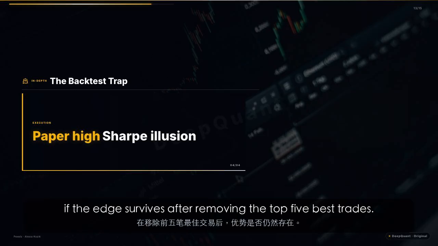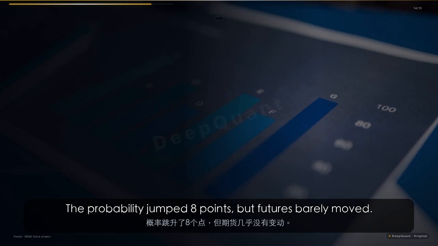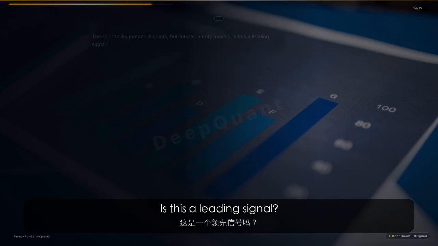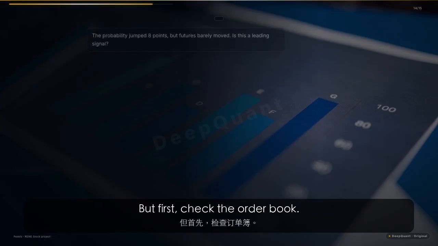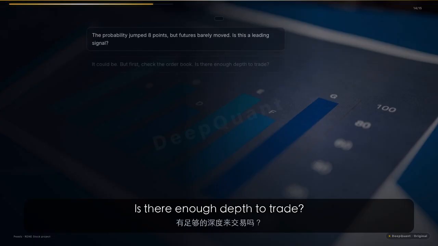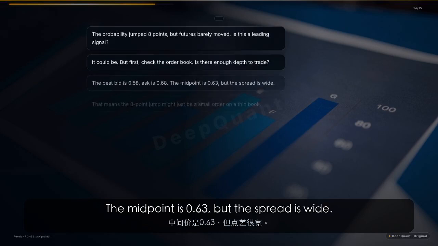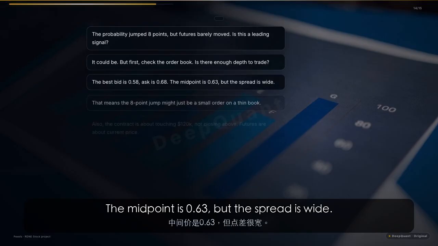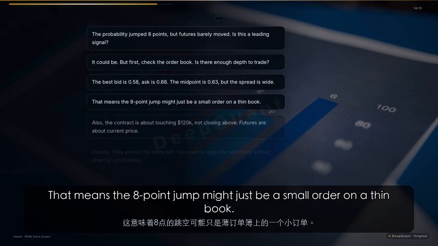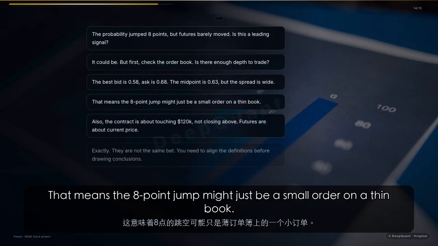The probability jumped 8 points, but futures barely moved. Is this a leading signal? It could be. But first, check the order book. Is there enough depth to trade? The best bid is 0.58, ask is 0.68. The midpoint is 0.63, but the spread is wide. That means the 8-point jump might just be a small order on a thin book.